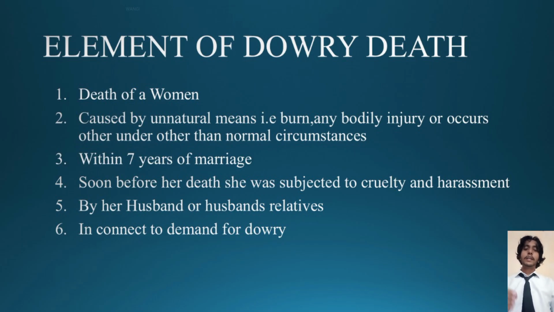Elements of dowry death. There are majorly 6 elements of dowry death. First, the death of a woman. Second, the death must be caused by unnatural means like burns, bodily injury or other than natural circumstances. Third, the death must be caused within 7 years of marriage. Fourth, soon before her death, she was subjected to cruelty or harassment. Fifth, such cruelty or harassment must be committed by her husband or her husband's relatives. Sixth, demand. The death must be caused in connection with the dowry demand.